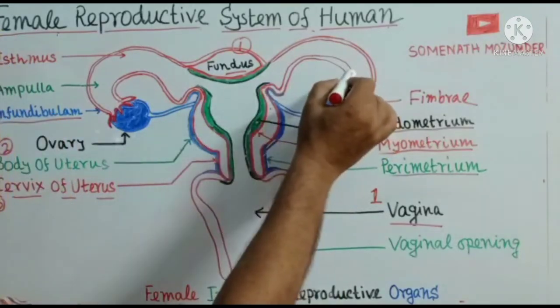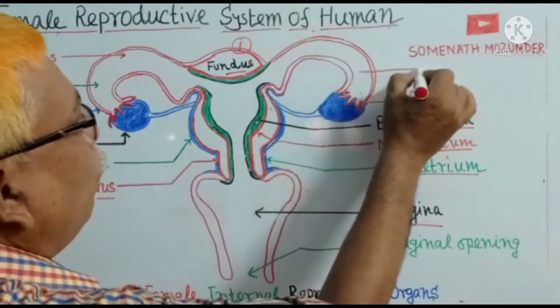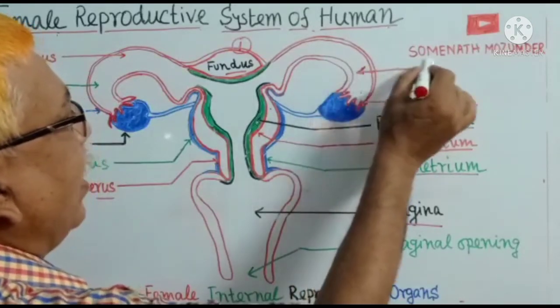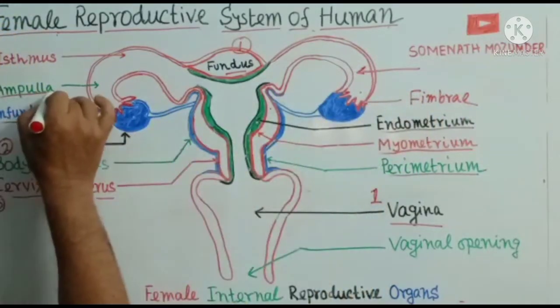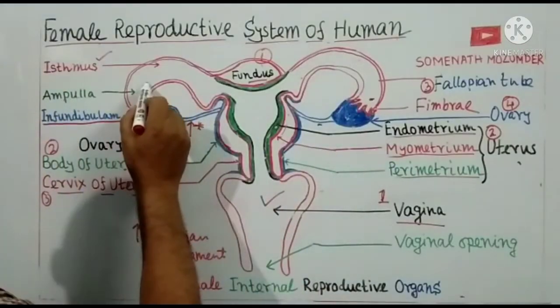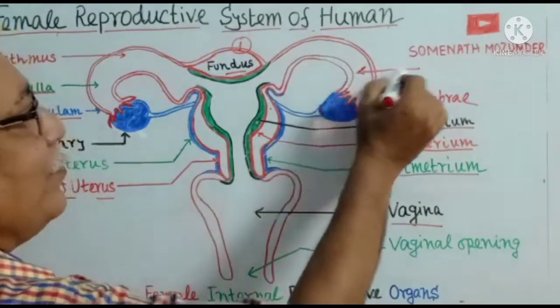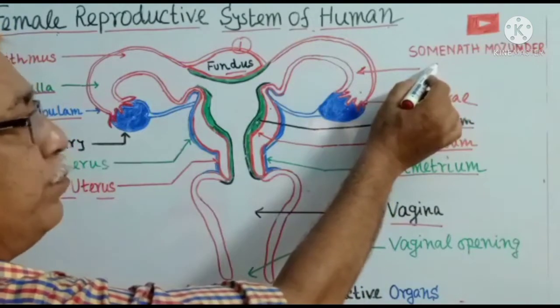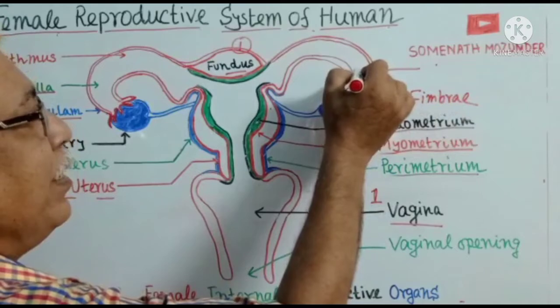The widest part of the fallopian tube is called ampulla. This region is ampulla, and this is the site of the fallopian tube where fertilization takes place.